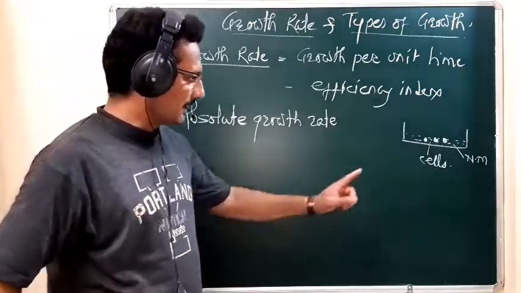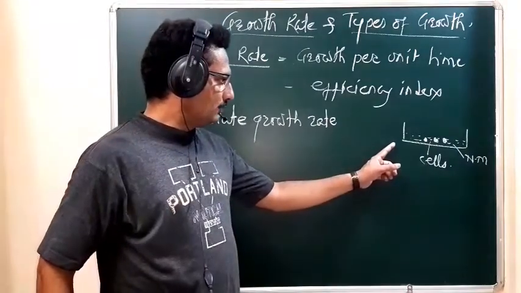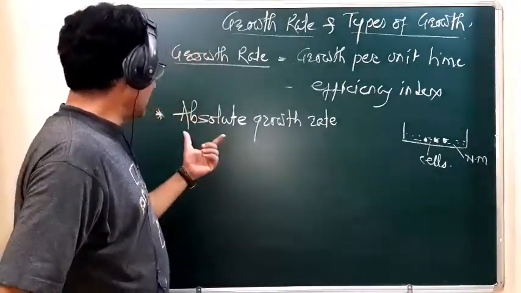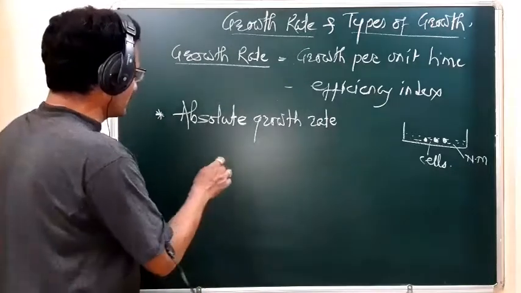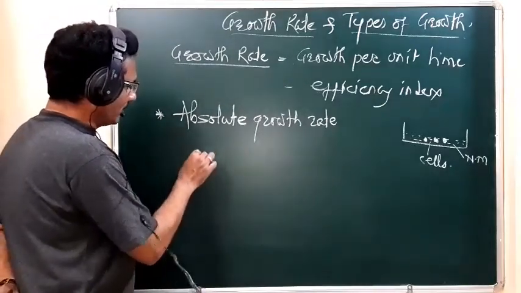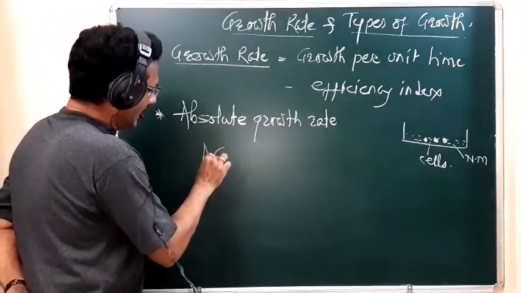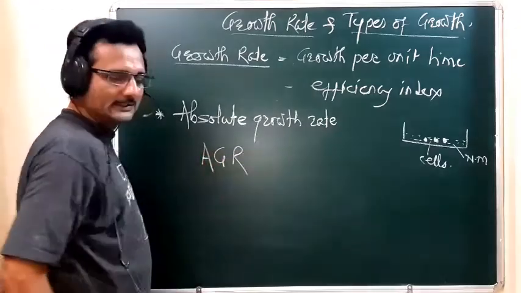With respect to this, we have to find out the absolute growth rate, which we abbreviate as AGR.